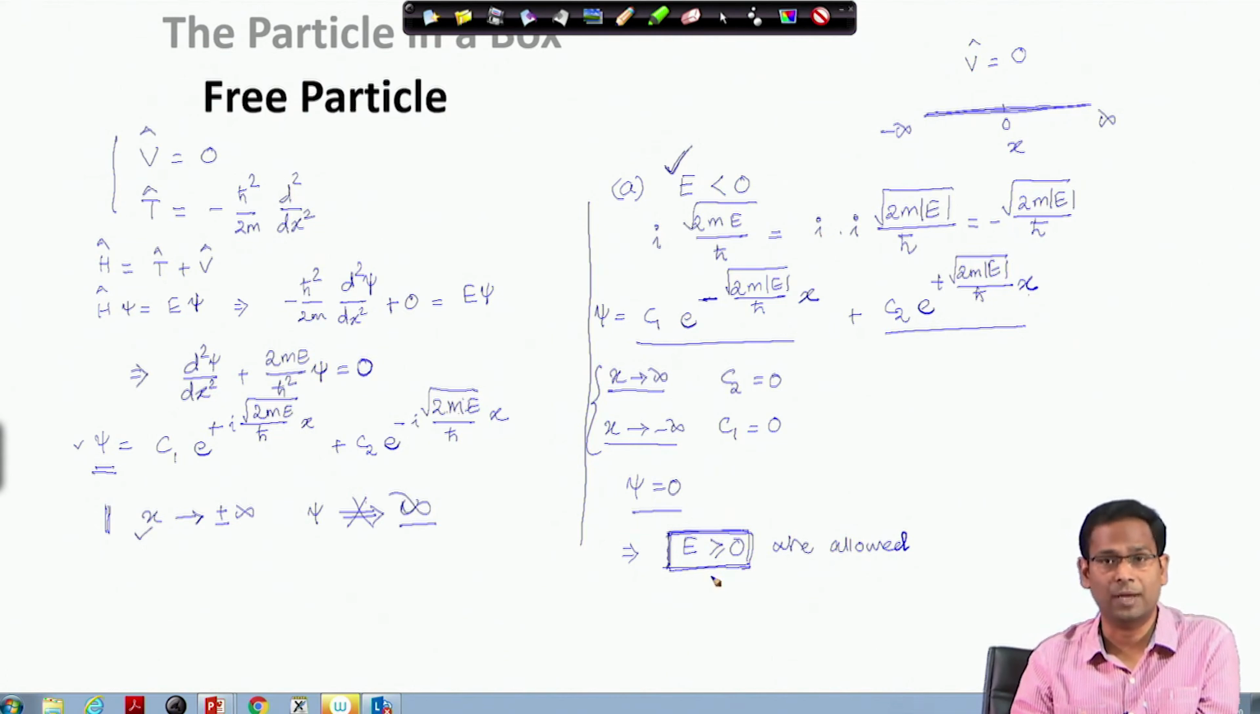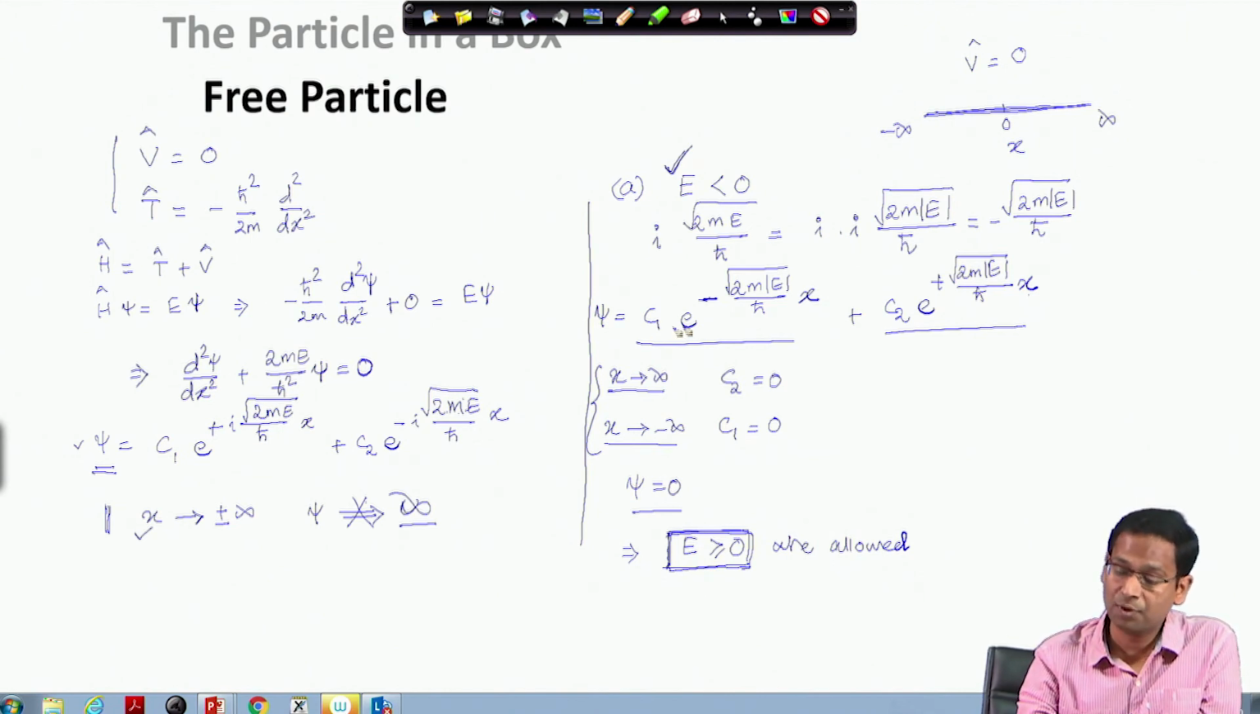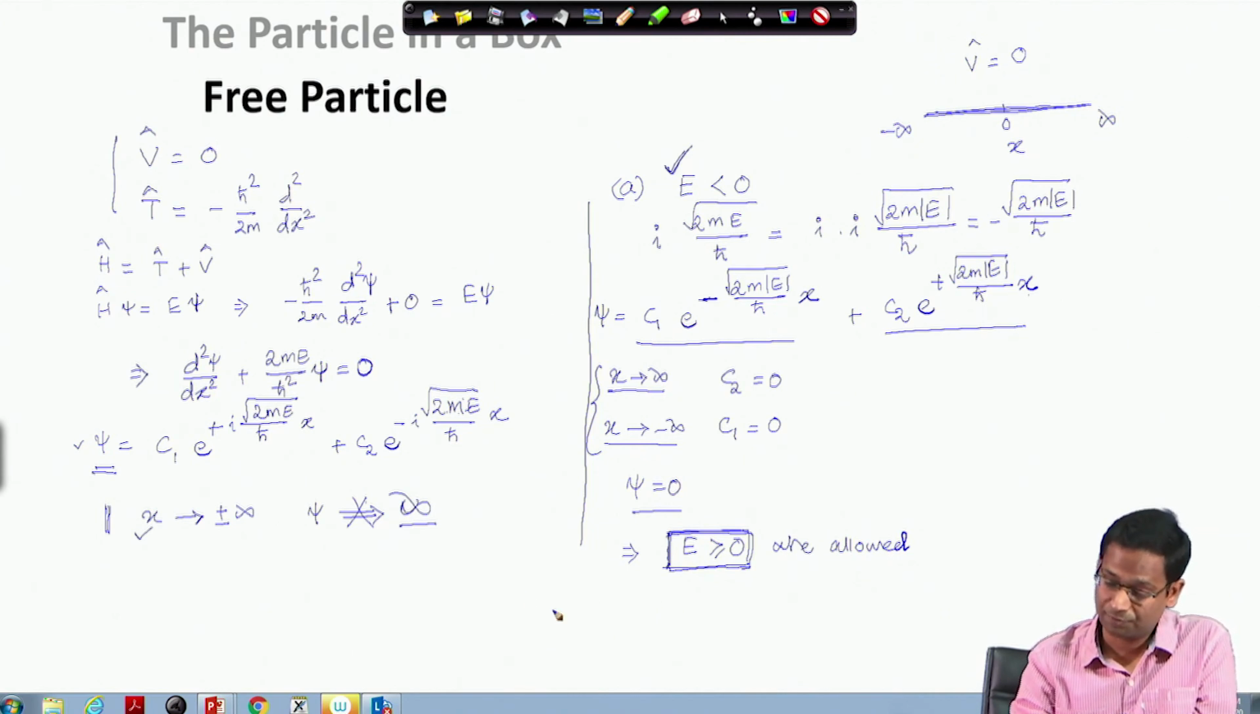But this does not solve all my problems, because when the wave function is finite, even when x is infinite, that means I can never integrate this function, or this function is not square integrable. So if I am not able to square integrate this function, that means I cannot normalize this function. If I cannot normalize this function, C1 and C2 are hard to get. So the free particle solutions, the allowed solutions, are E greater than or equal to 0, and these functions are not normalizable.